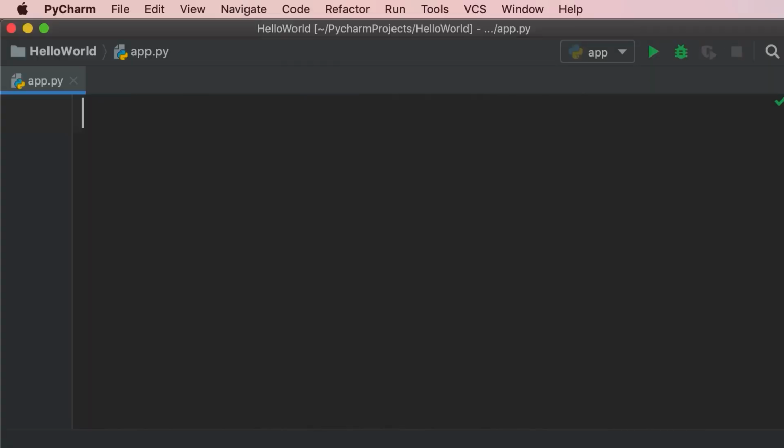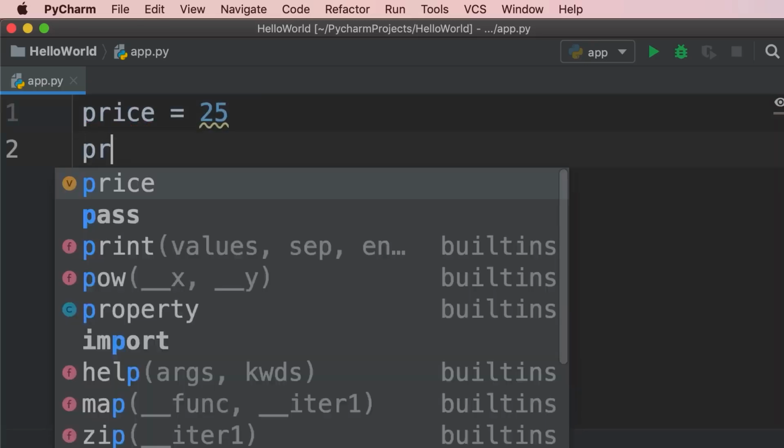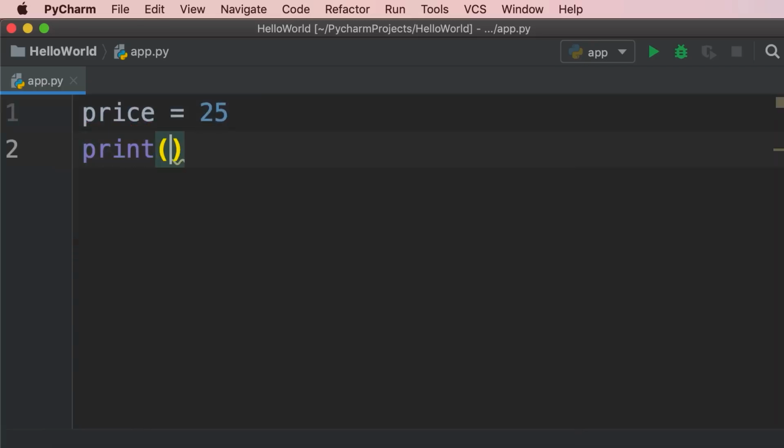In Python, we have another set of operators called logical operators. We use these operators to build complex rules and conditions. Let me show you. So I'm going to declare a variable called price and set it to 25. Now let's print a Boolean expression like this. Price is greater than 10. Now let's say we want to check to see if the price is between 10 and 30.